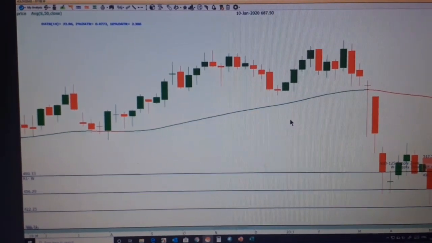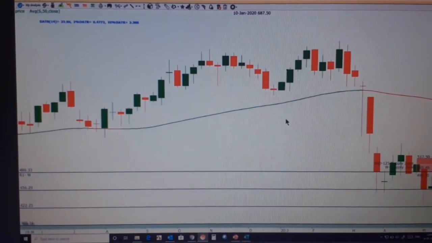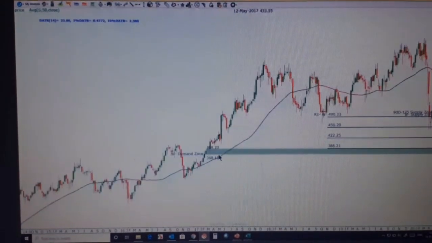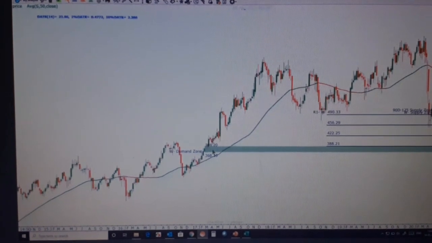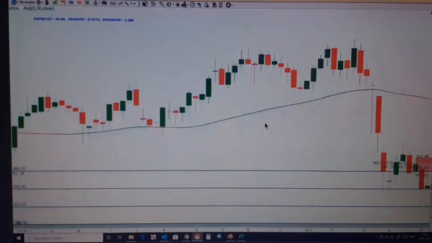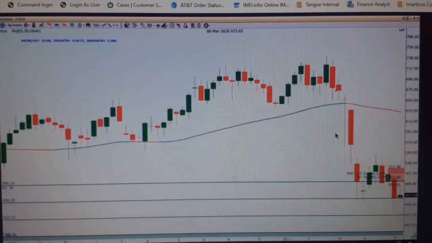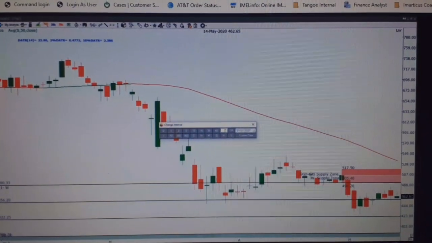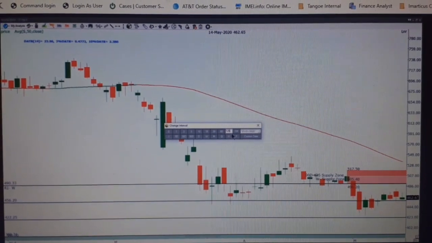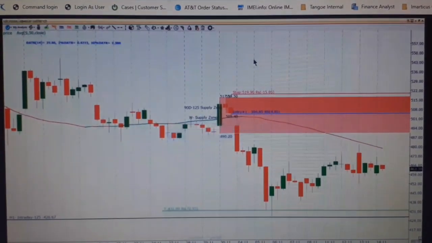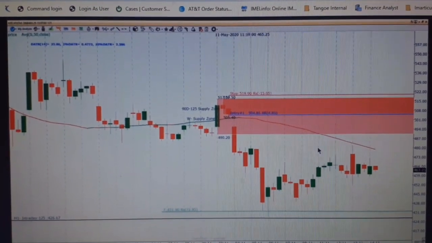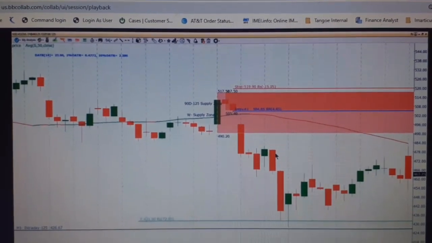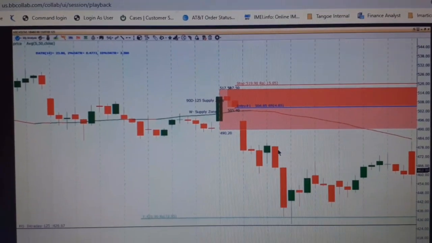Okay. Now I go to the 125-minute chart over here. So there is a demand zone on the higher time frame, which is over here. Okay. Daily trend down. I'll go here onto the 125-minute chart. What will be the odds and answer score for this zone? Yeah, this will be clear 7.